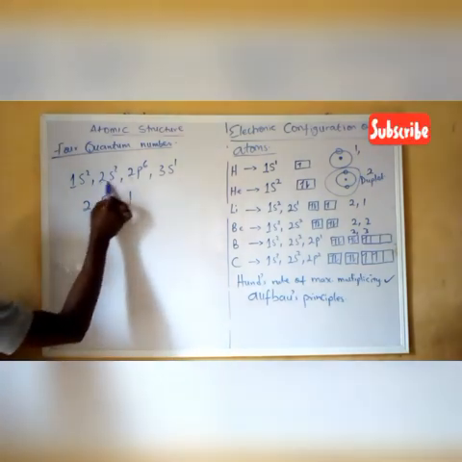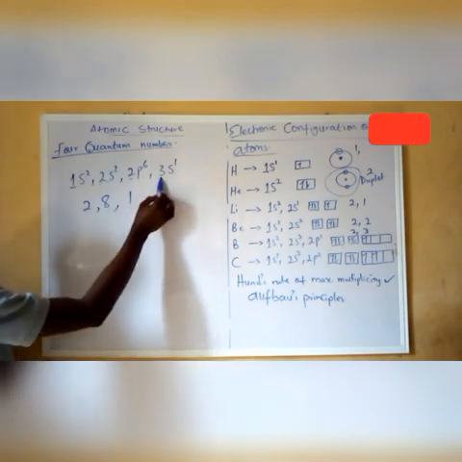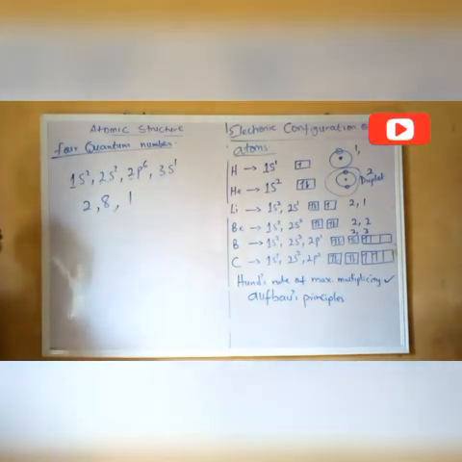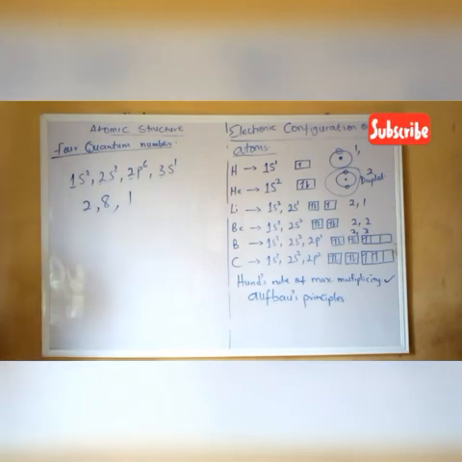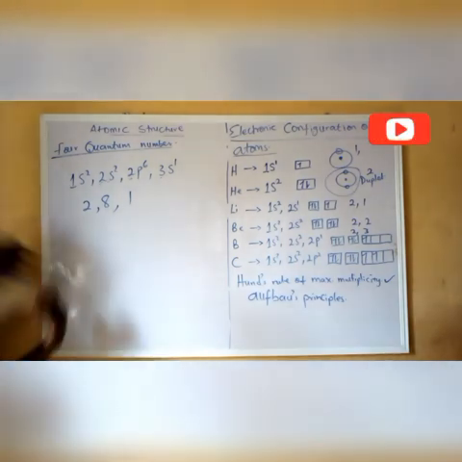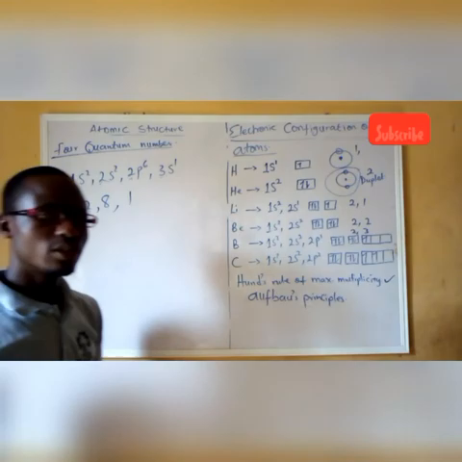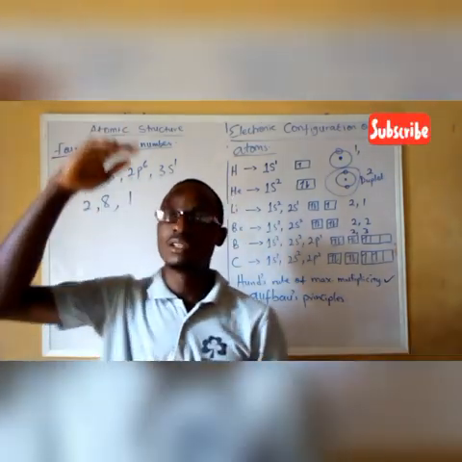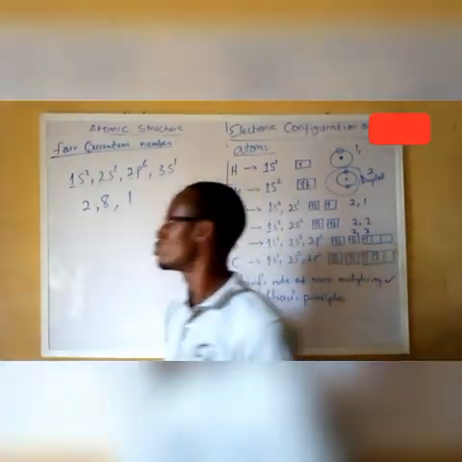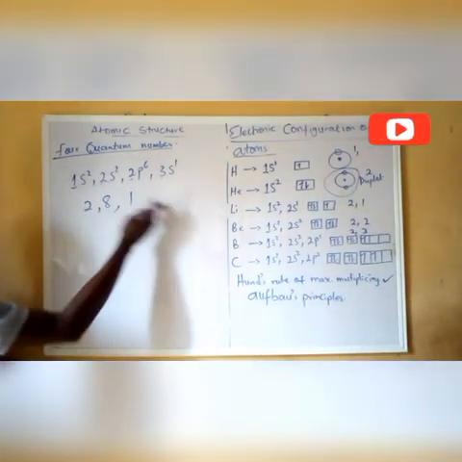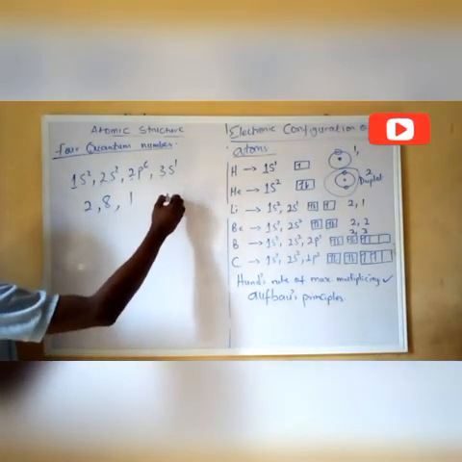On the second shell, I add it, that gives me 8. The third shell, I have just 1. So now, how do we name this particular element? So the counting, this is 2 plus 8, that's 10, plus 1, that is 11. So counting from the first 20 elements to the number 11, that happens to be sodium. So you can just say the electron configuration here is for sodium, Na.